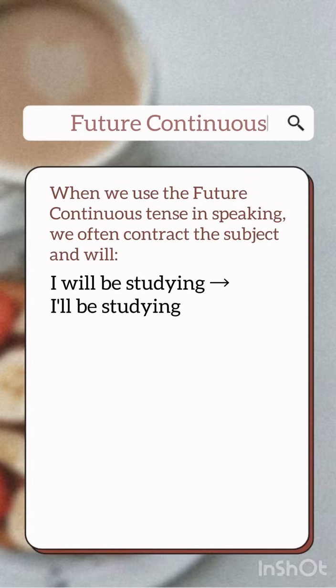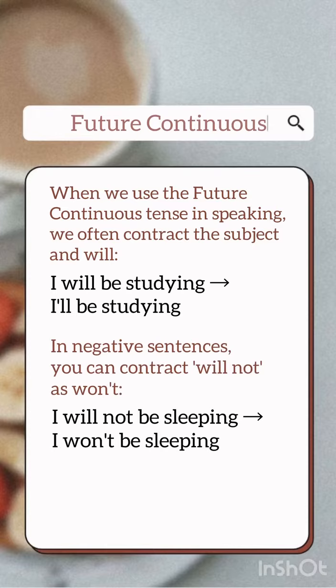When we use the future continuous tense in speaking, we often contract the subject and will. In negative sentences, you can contract will not as won't.